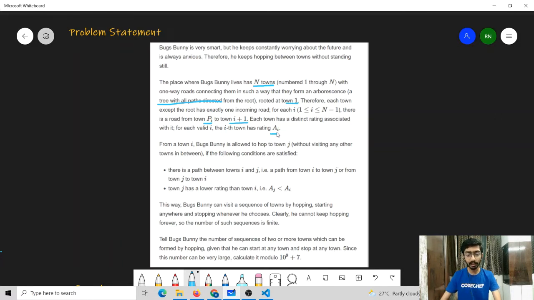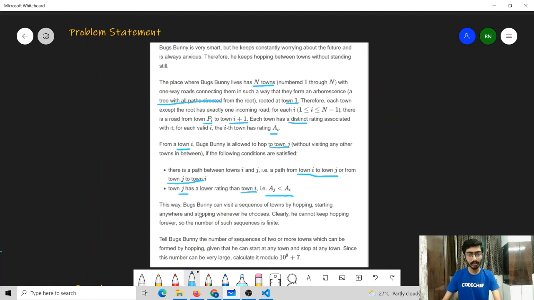What we can do is hop from town i to town j. But there are certain conditions that should be satisfied. The first condition is there should be either a path from town i to town j or a path from town j to town i. And the rating of town j should be lower than the rating of town i. That is, a j should be lesser than a i. And note that the array A that we are given has all distinct values only.